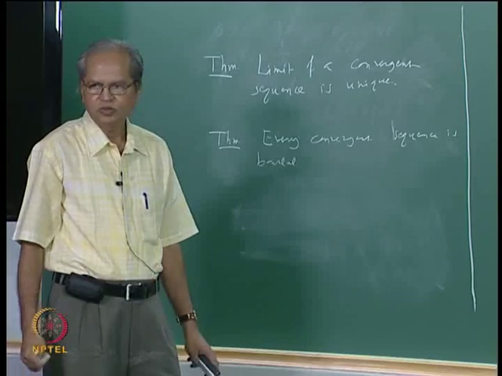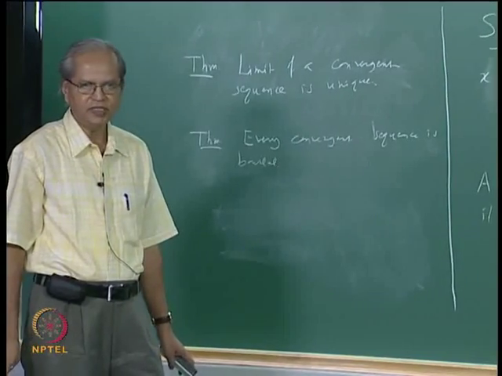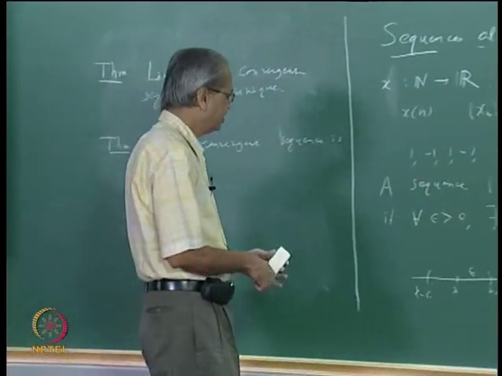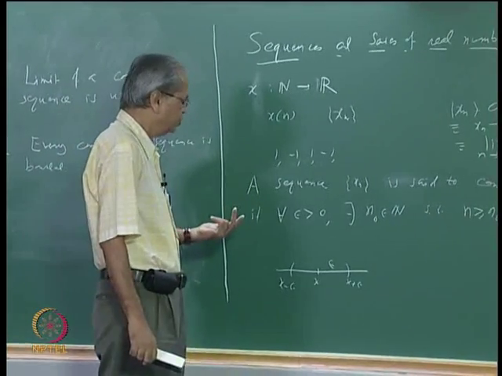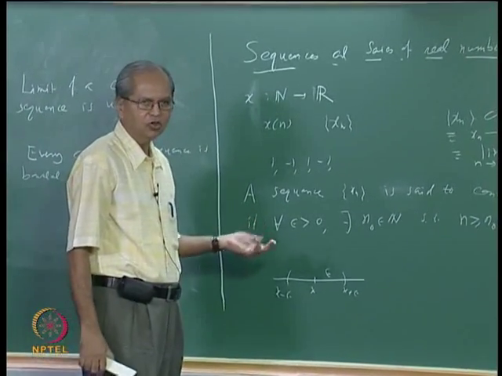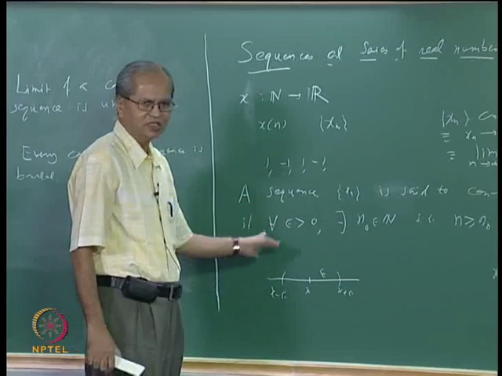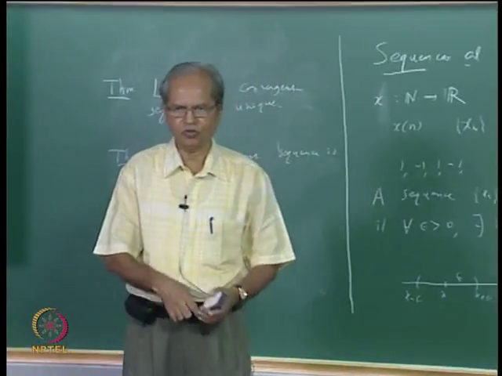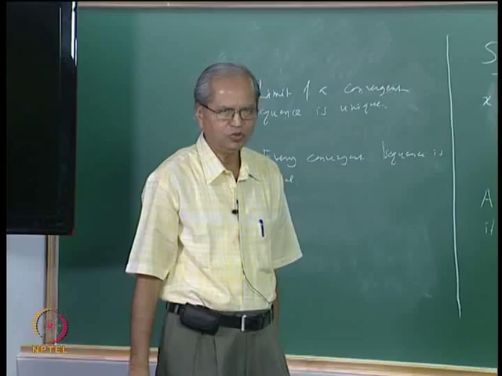Again that is straightforward, nothing much is needed there. How do you show that a sequence is bounded? You need to show that it is bounded above and bounded below, or you can show that there exists some M such that mod xn is less than or equal to M for all n. We can choose any way.